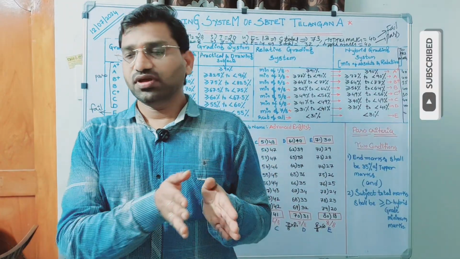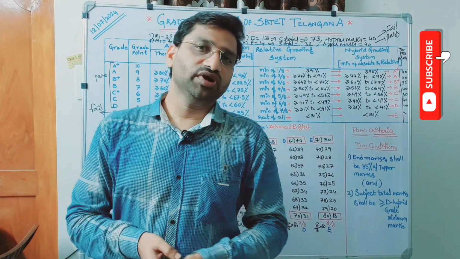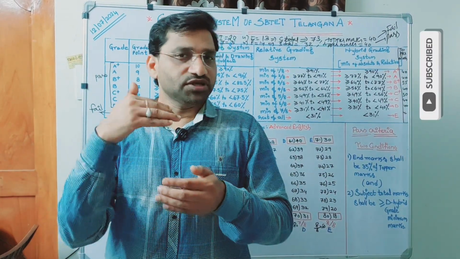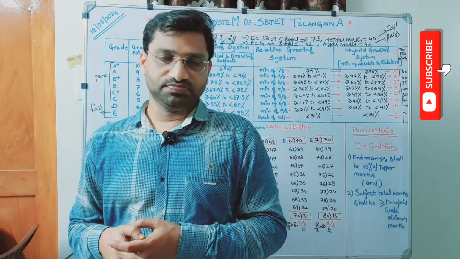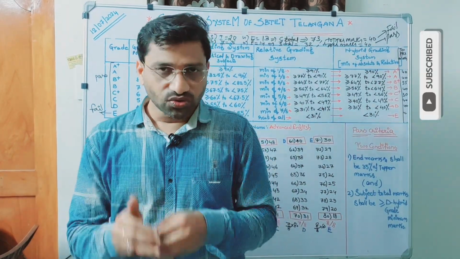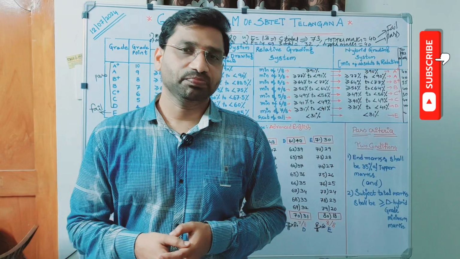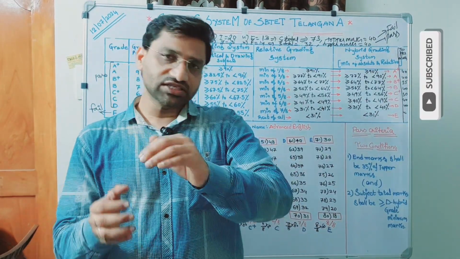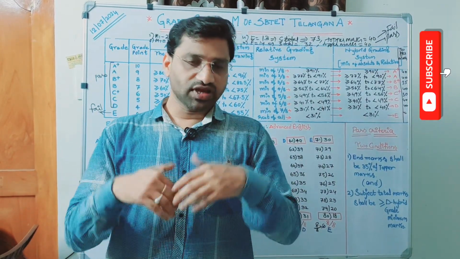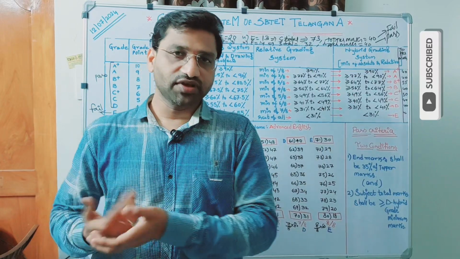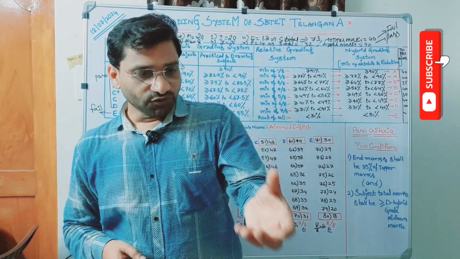Assume he appeared again in 2020. Now he secured 14 marks in the end examination. Now how to give the result to that particular candidate? The system will take these 14 marks from the input that we are giving online.